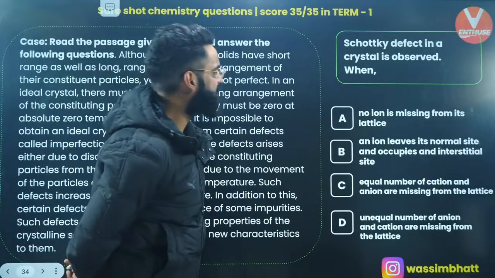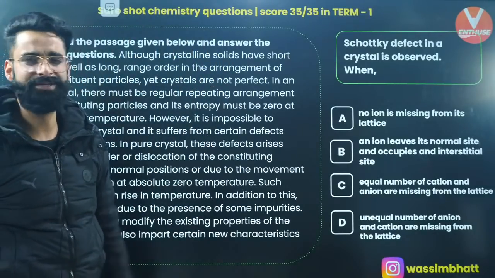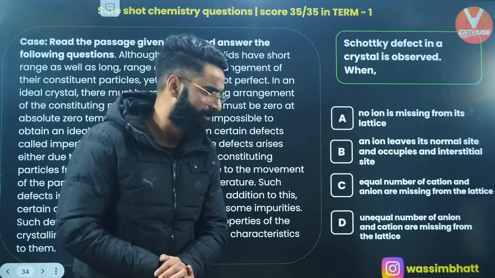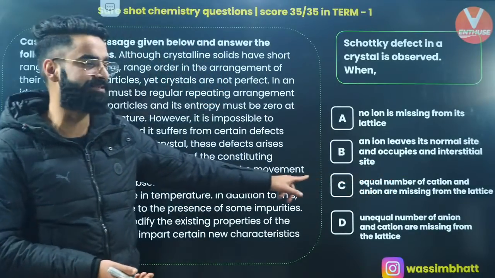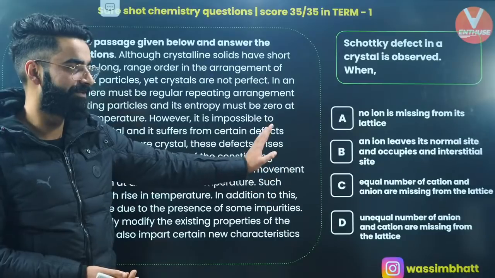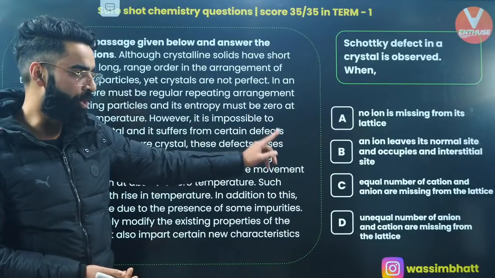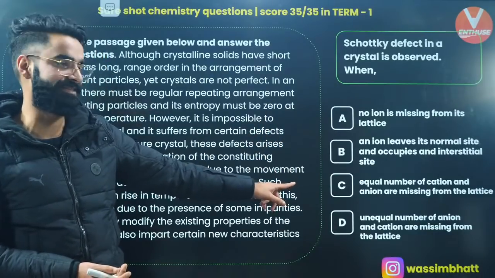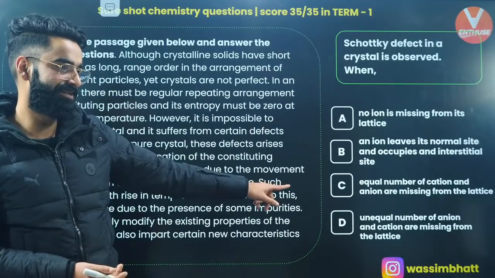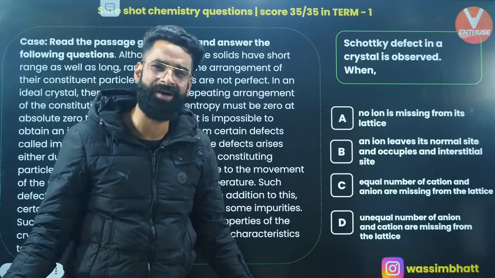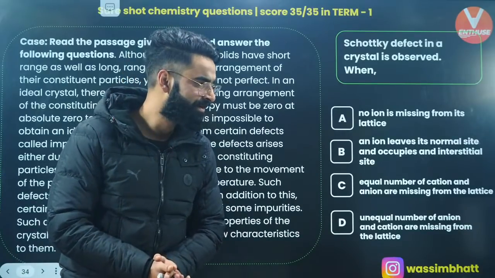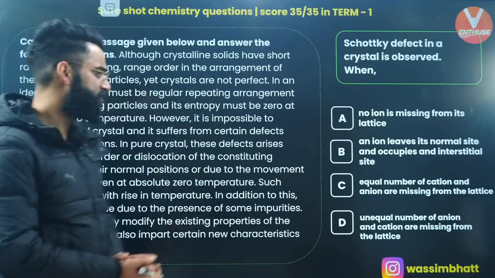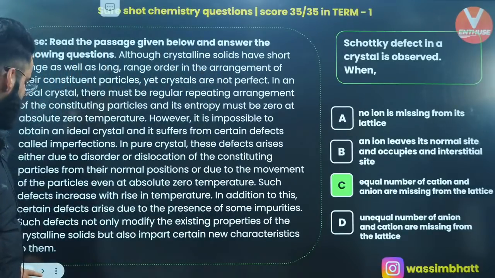Schottky defect in a crystal is observed when? This is something which every one of you would know, right? I would want you to flood the chat box with the correct answers. Fast, people. Absolutely. In case of Schottky defect, what happens? Equal numbers of cations and anions will be missing from their sites. Perfectly done. It's going to be option C, which is the correct answer of this question.